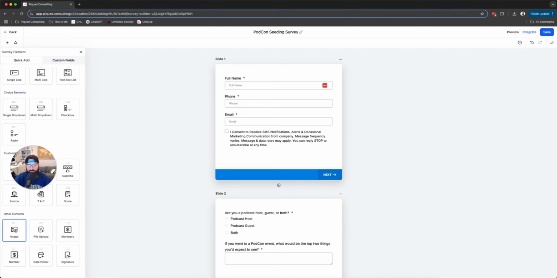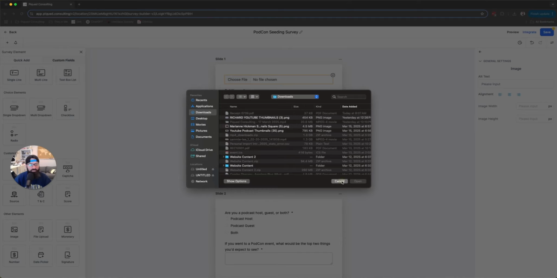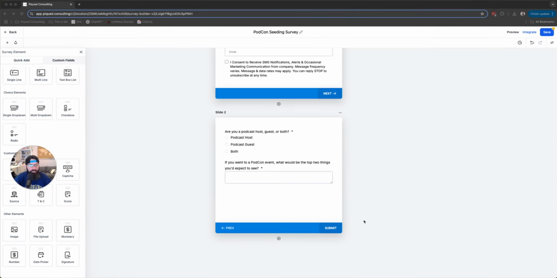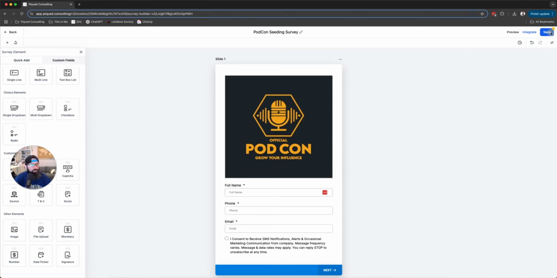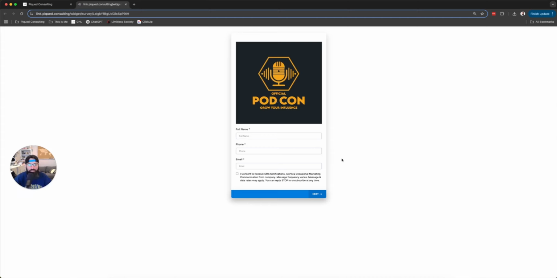Image. I'm going to have to find the image. Okay, found the client's assets and got that image in there for them. So we're going to go ahead and hit save. And then let's go ahead and preview this again real quick. Let's just make sure this looks okay. Perfect. Okay, this looks good.